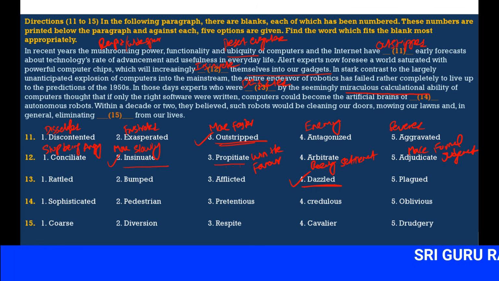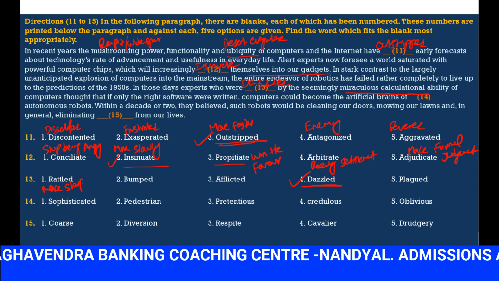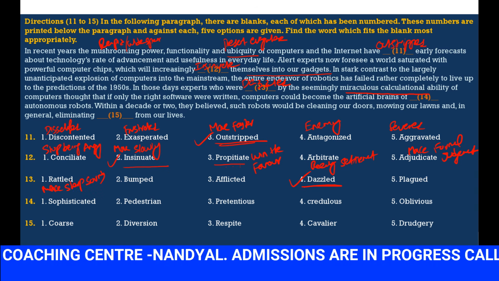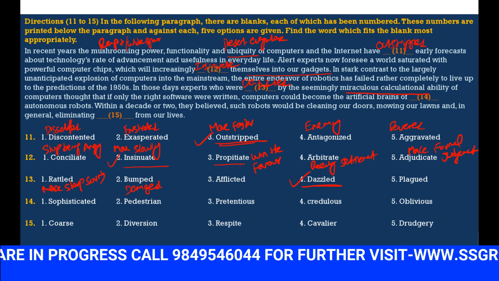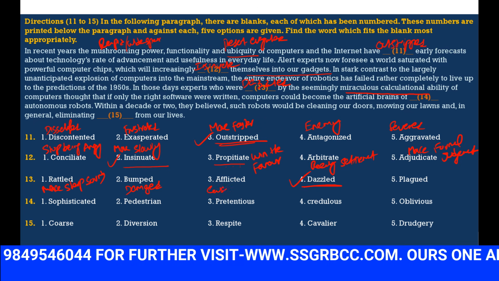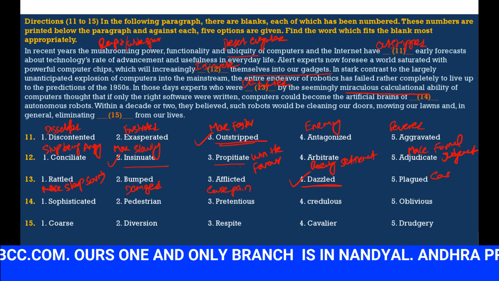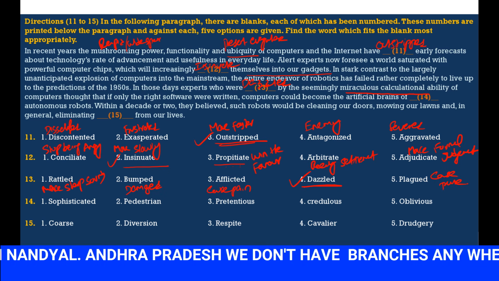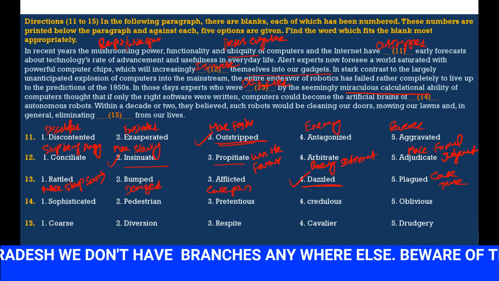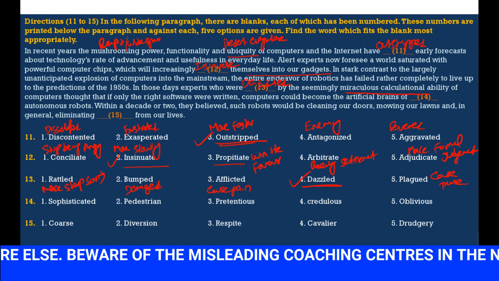Let us see the remaining things. Rattled means make sharp sounds. Bumped means damaged. Afflicted means causing pain. Plagued means cause trouble. So dazzled is correct. Of computers, thought if only the right software was written, computers could become the artificial brains of